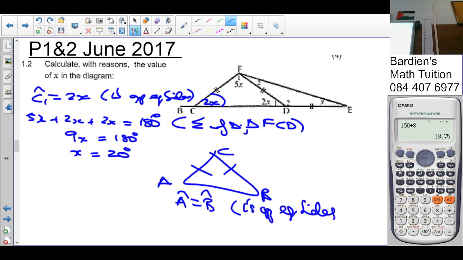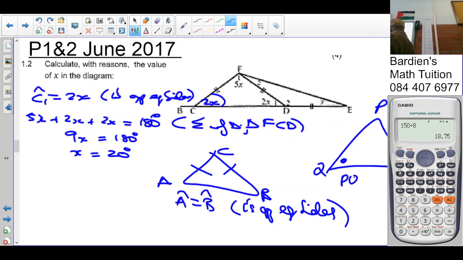Not so. Then, if you got this case here, if that angle is equal to that angle, you got PQR, then what can we say? We can say that PQ is equal to PR. Why? Because sides opposite equal angles. You see the difference?